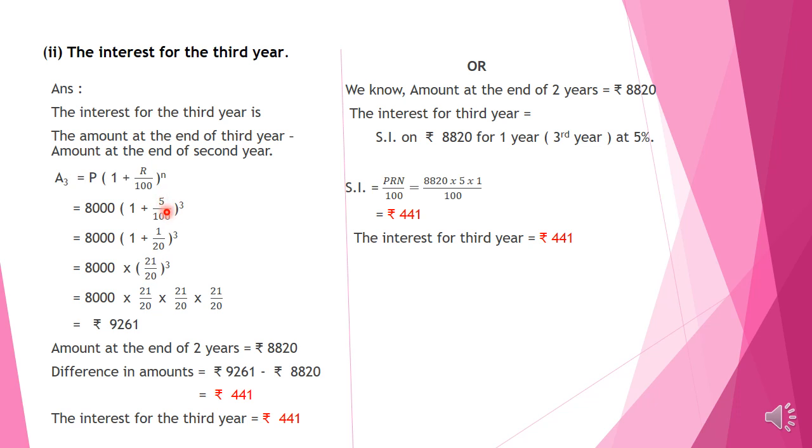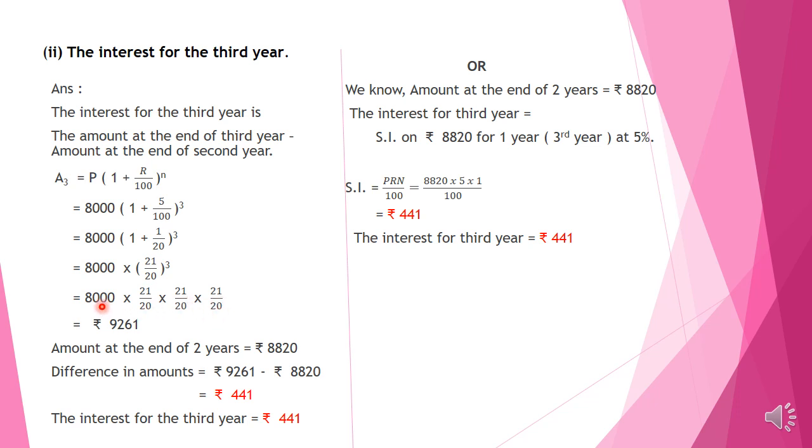5 and 100 we can cut by 5. So 5 in 100 goes 20 times. And you know children, 1 plus 1 by 20 is 1 and 1 by 20. And changing in improper fraction we get 21 by 20. So the equation becomes 8000 into 21 by 20 raised to 3. It is 8000 into 21 by 20 into 21 by 20 into 21 by 20.